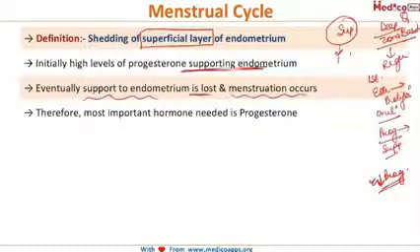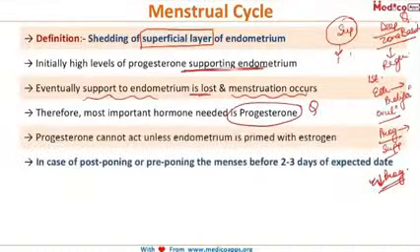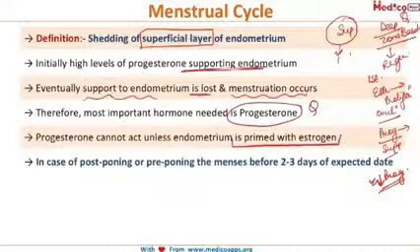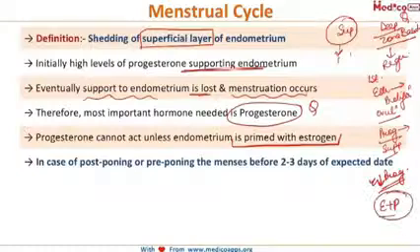So, if you are asked which is the most important hormone needed for menses, it is the progesterone. An important question. But you should remember that this progesterone can only act on an endometrium which is primed with estrogen. So, if you are asked which is the hormone responsible for menses, and in the options you have estrogen plus progesterone, then you should always go for this answer. But if you have been given progesterone and estrogen separately, then the most important hormone is progesterone.